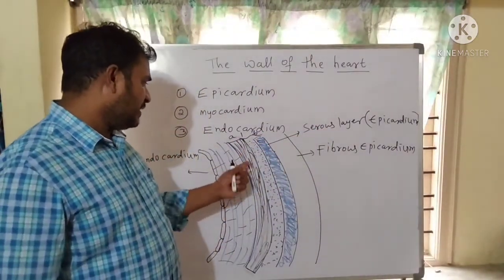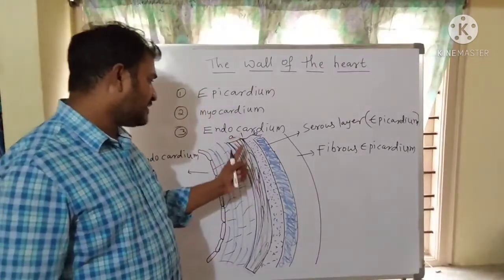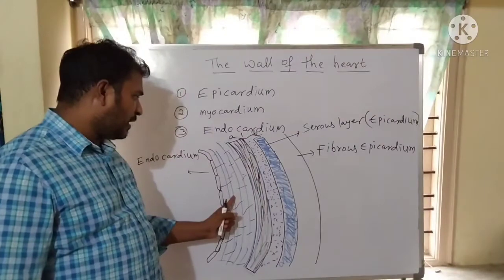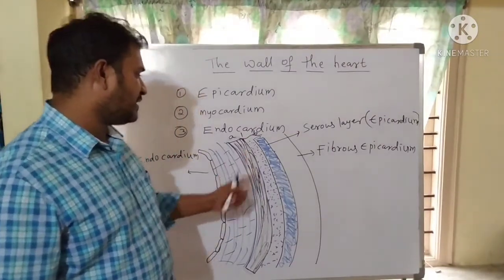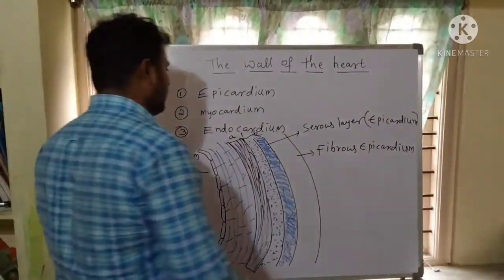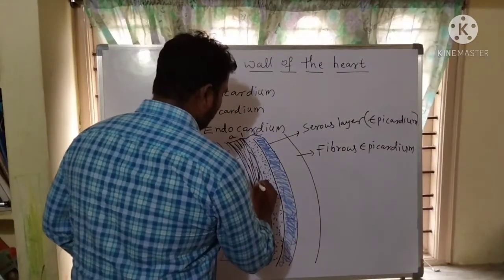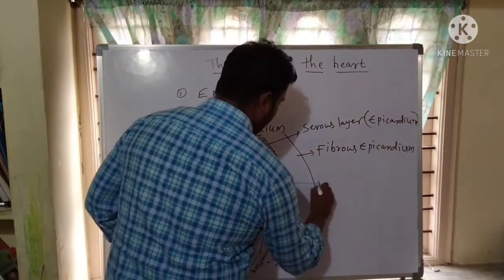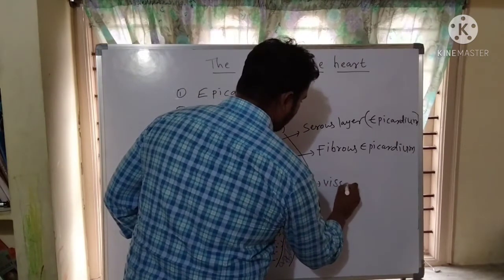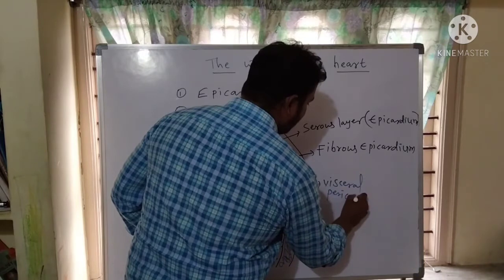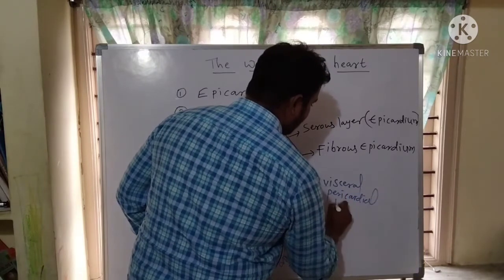The first one, the sublayer of the serous epicardium which is attached to the myocardium, is known as visceral pericardium, the visceral pericardial layer.